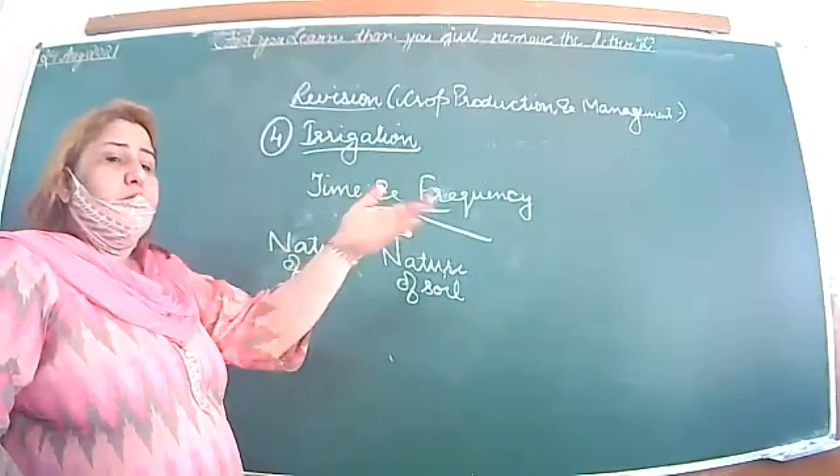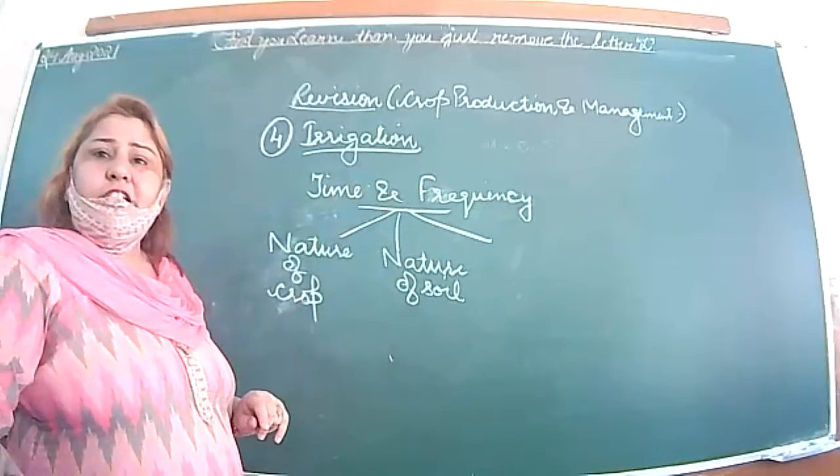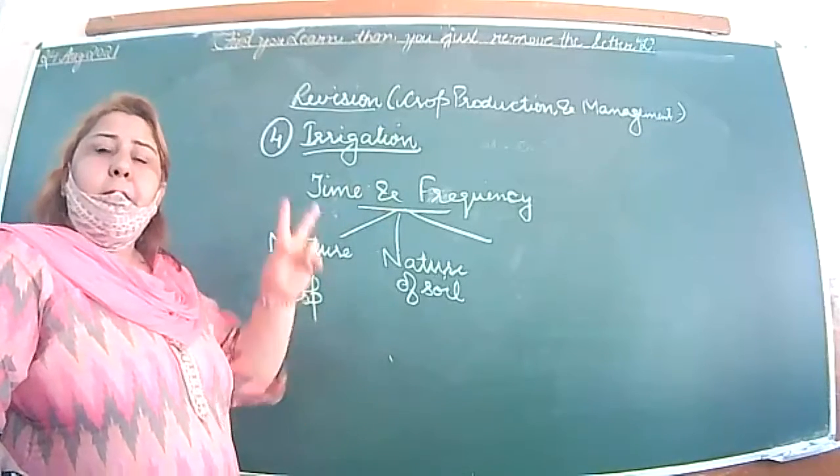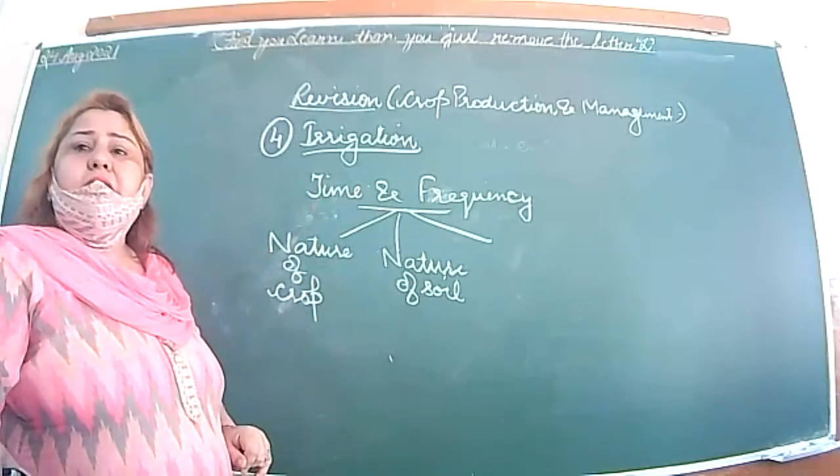Loamy, that we are using in garden areas, in the field, normally we are using the loamy soil, mixture of the sandy and the clay soil.